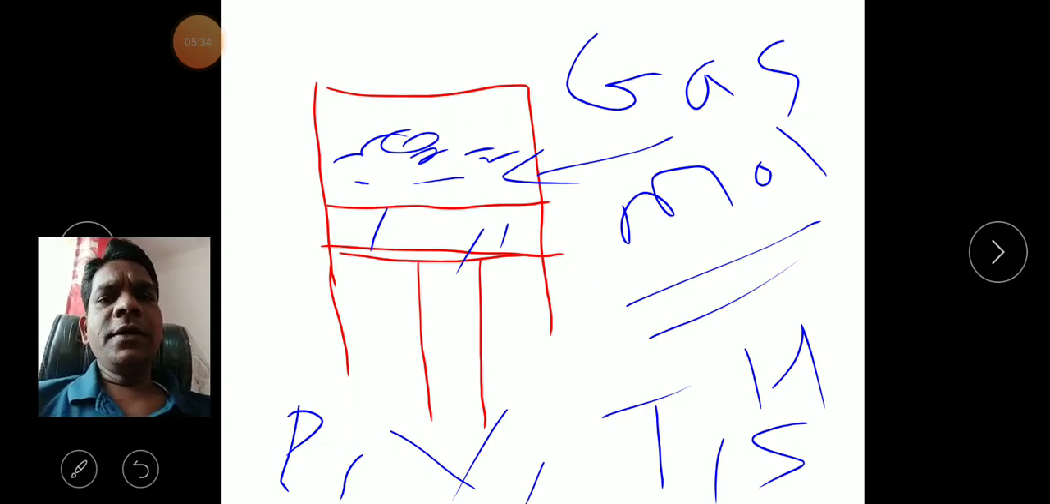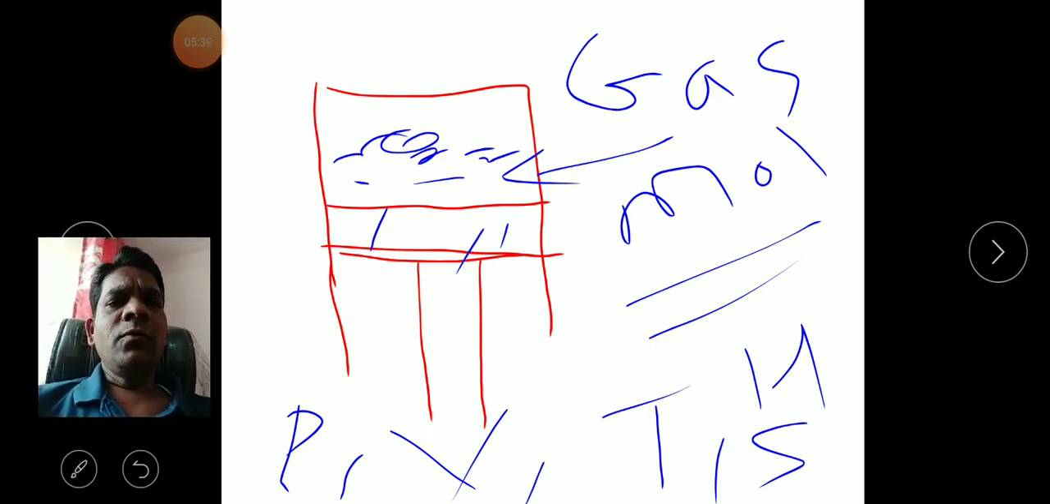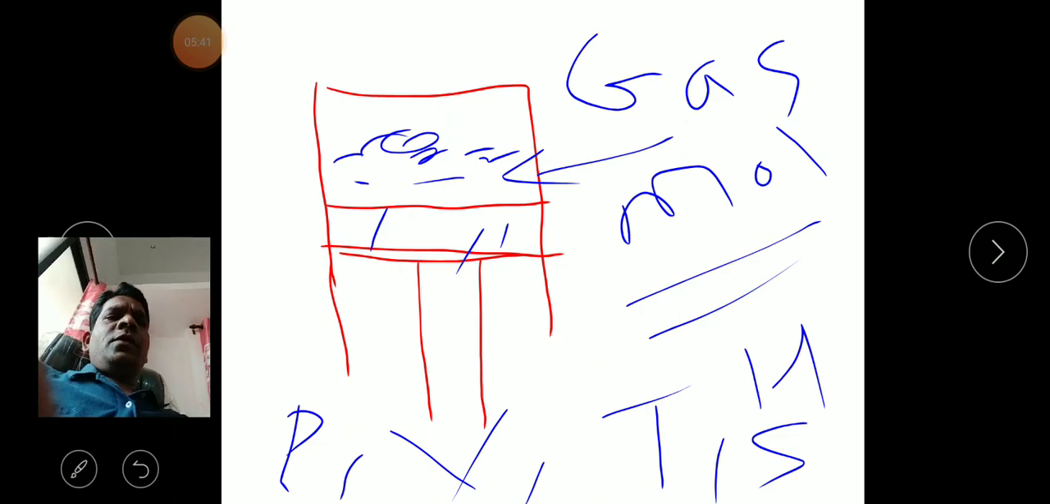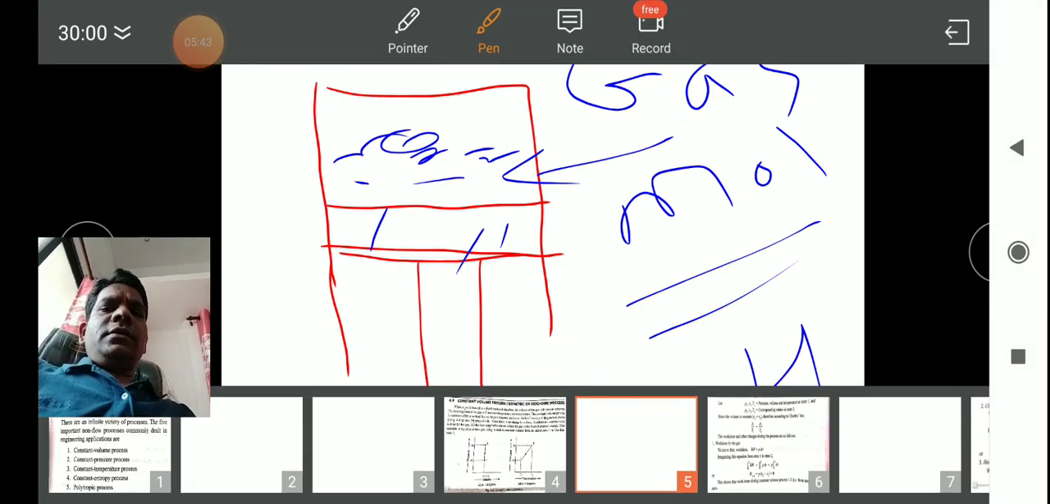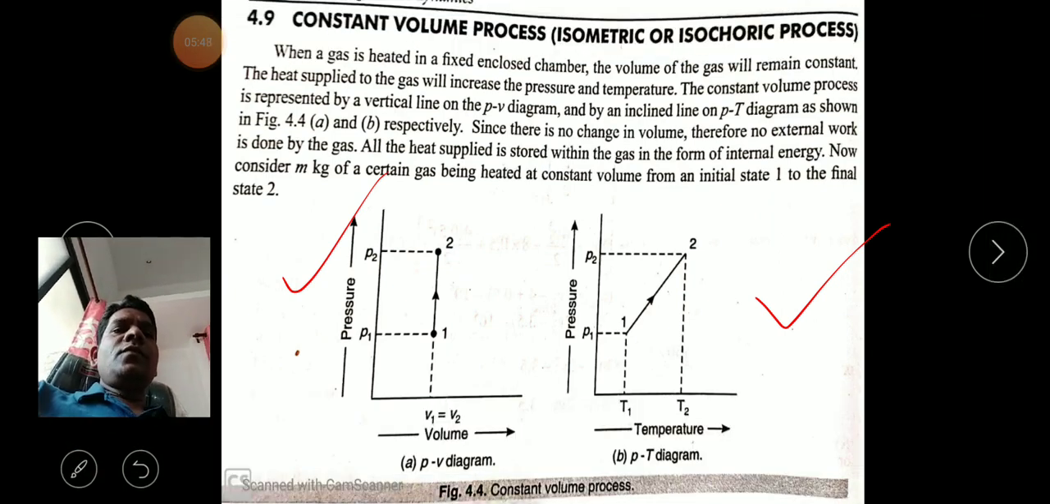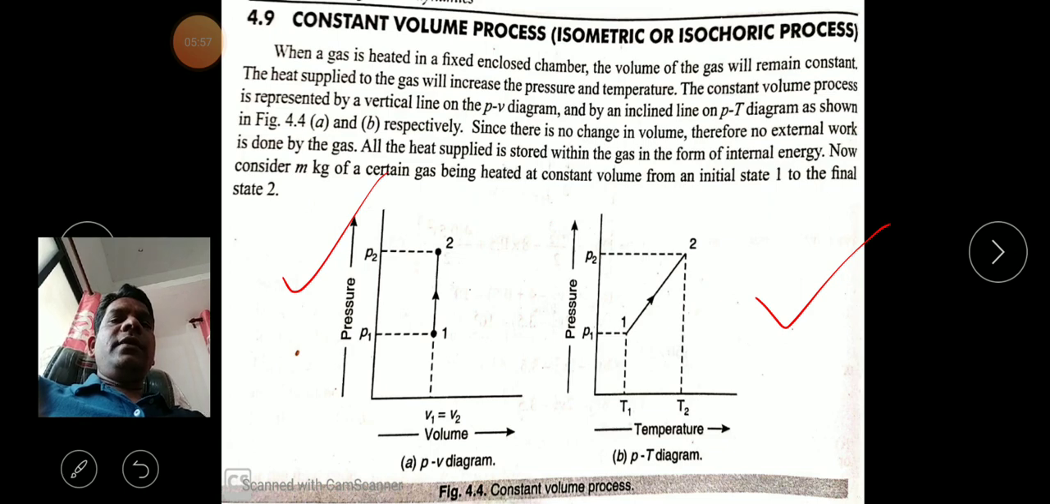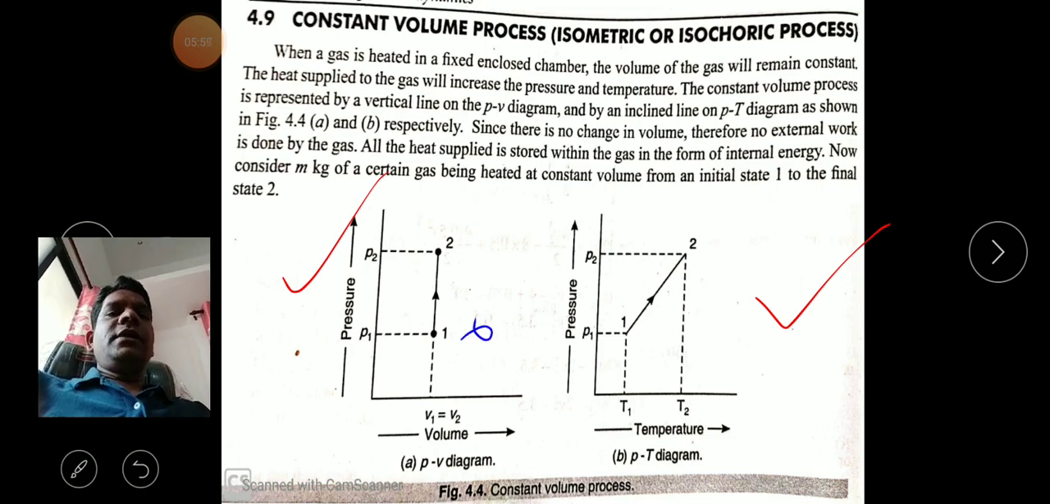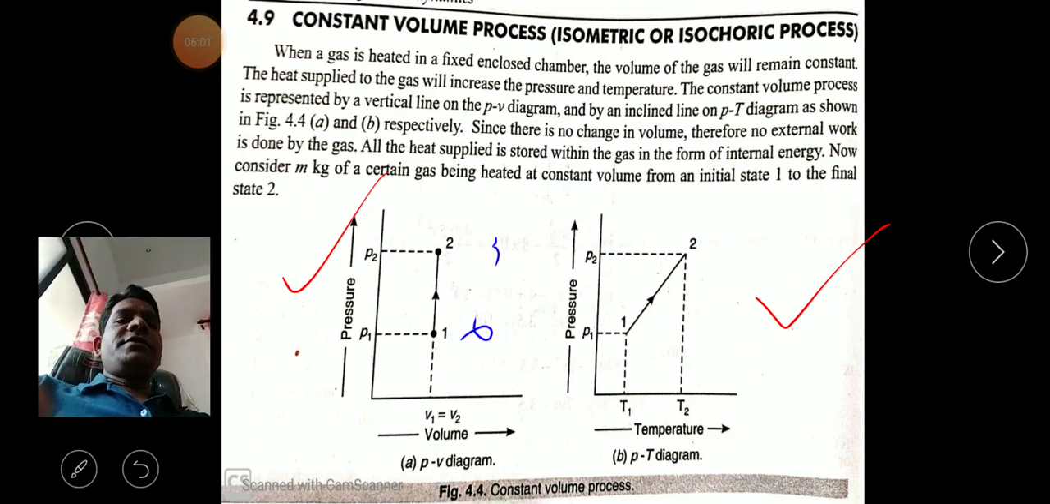Whenever these properties change, according to that we call the type of process we have. So now we learn the constant volume process, right? In constant volume, the volume does not change. The volume should be fixed, means the initial volume and final volume, this is our initial and this is our final volume, are constant. But the pressure will change here.